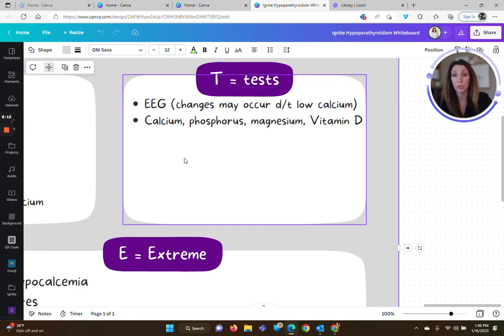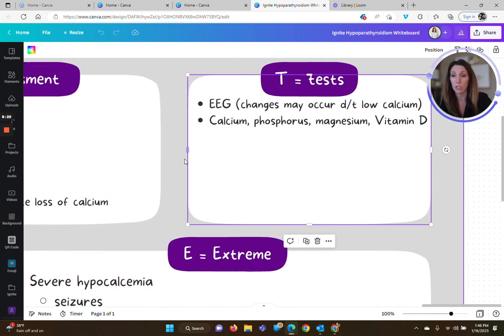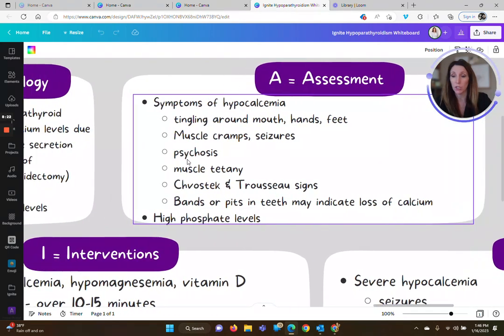We may also do an EKG, just because cardiac function is also controlled tightly by calcium. So we would want to make sure this patient isn't having any cardiac issues.